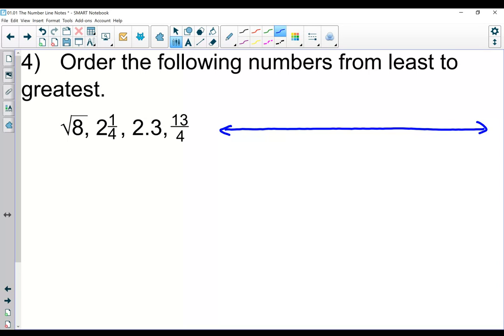And 2 1/4 is probably one of the easiest to start with. That's going to be 2.25.